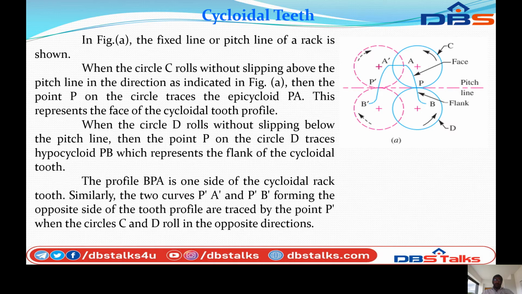Similarly, the two curves P dash A dash and P dash B dash form the opposite side of the tooth profile. It traces the point P dash as circle C and circle D roll in the opposite direction. So this is the cycloidal teeth.